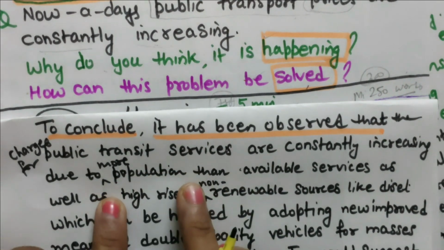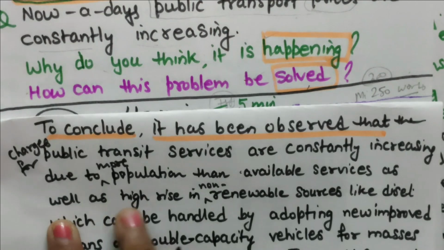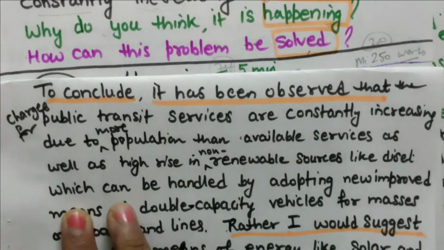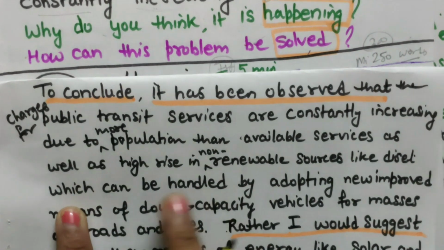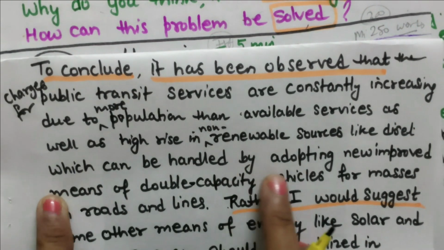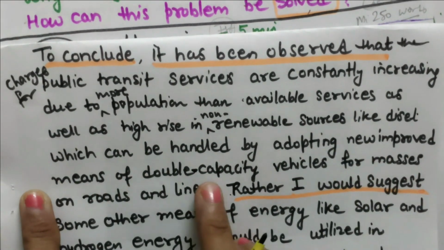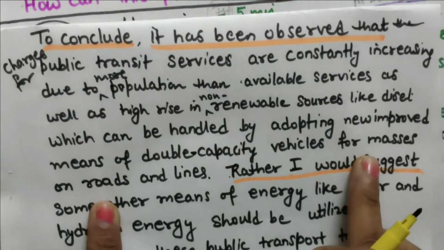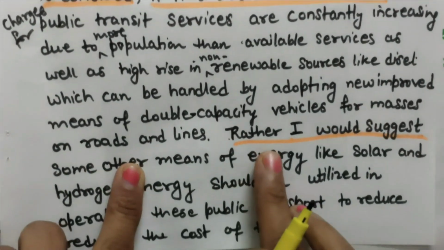This is the reason we have discussed. Then available services as well as high rise in non-renewable sources like diesel, which can be handled. Now I am telling the solutions that we have discussed, which can be handled by adopting new improved means of double capacity vehicles for masses on roads and lines. For masses means public. Okay, now my suggestion is there.